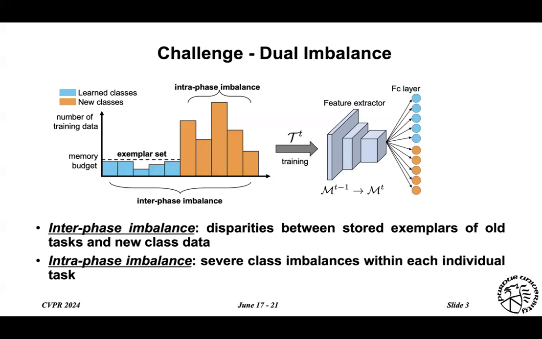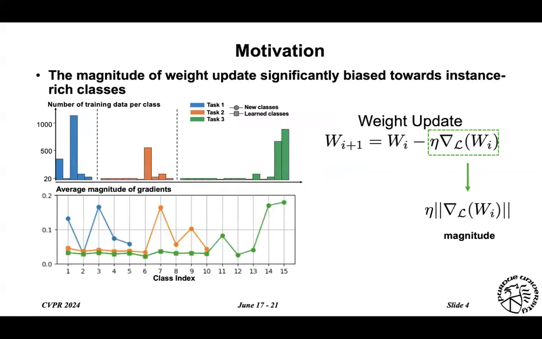and the new task data, which is also a common target for the existing class-incremental learning work with uniform data distribution. However, in our case, we also have the intra-task imbalance issue within each individual task. This dual imbalance issue could potentially lead to overfitting, underfitting, as well as catastrophic forgetting during the class-incremental learning process.